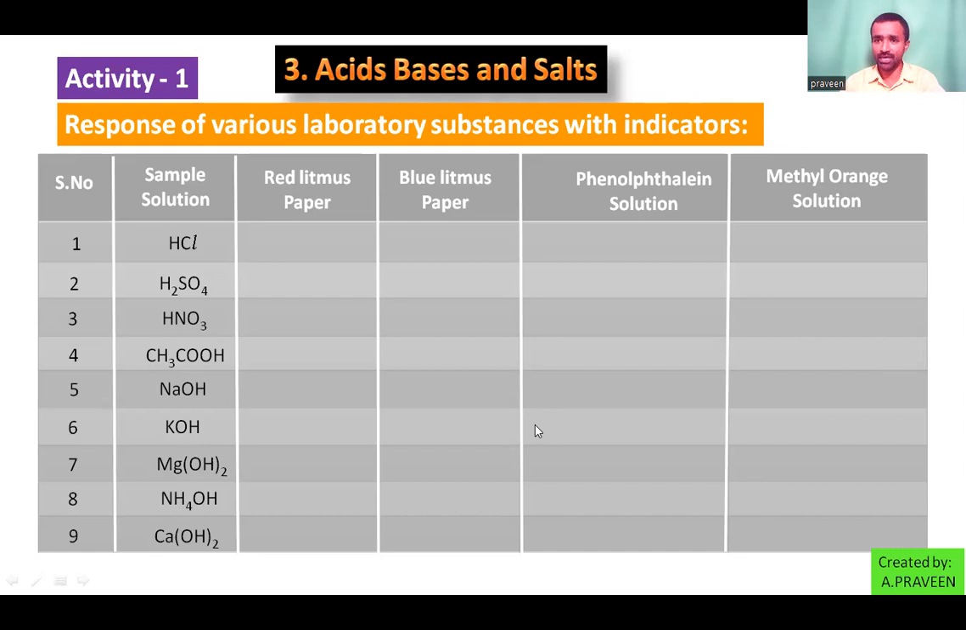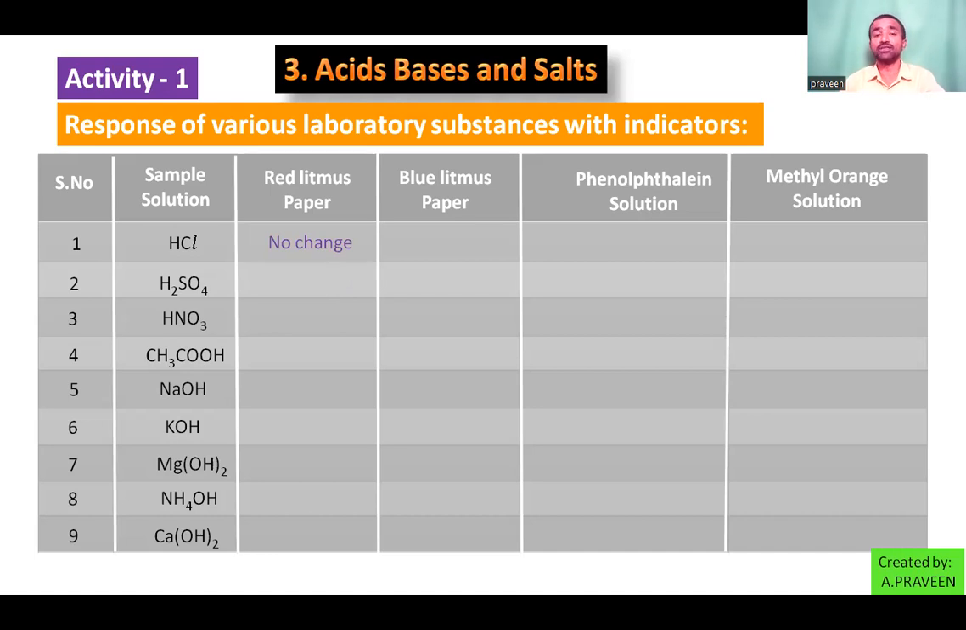Is it maybe acid, or neutral, or base? If it is acid or neutral, red litmus paper is not affected. If it is basic, the red litmus changes to blue. So what I am going to observe here is that red remains red. We can write our observation as no change in the color.